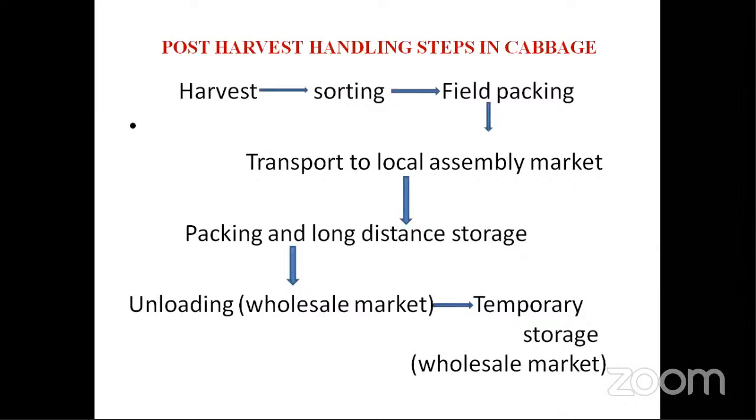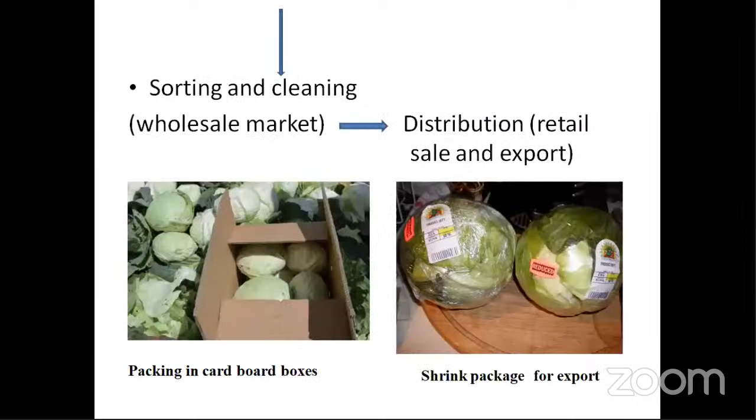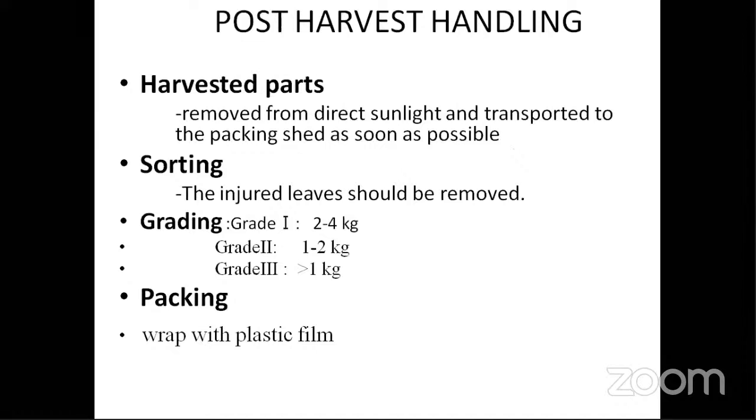Nextly, after that we have sorting, cleaning, and packaging, whatever packaging it is depending upon the market requirements. So the harvested part should not be exposed to sun, because 94% of the cabbage is actually water, so it will become dehydrated and desiccated. So we have to be careful that it is not exposed to the sun. And grading, here also grades are there, but the grading in cabbage is not so important, but you have to know that grading exists in cabbage also.